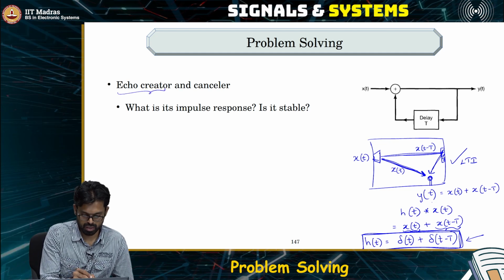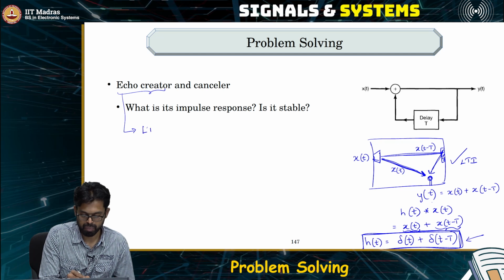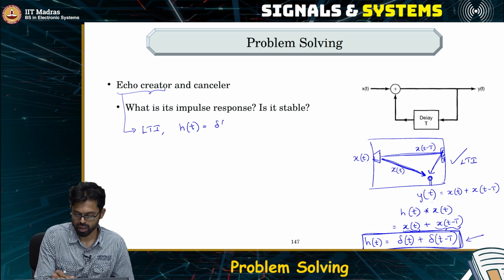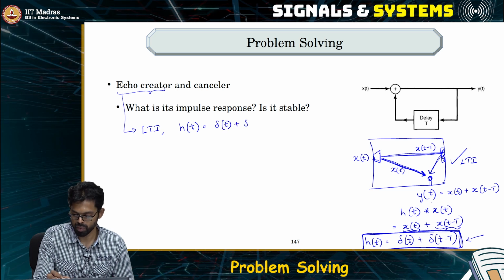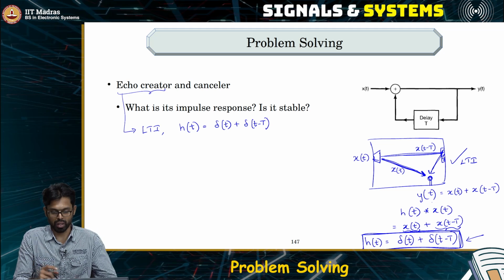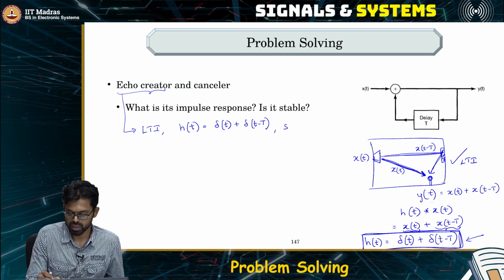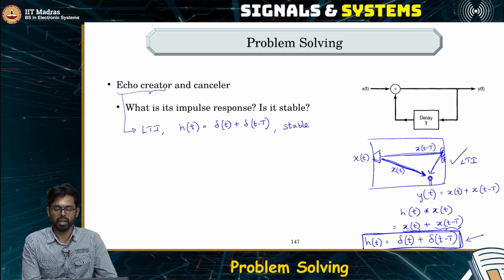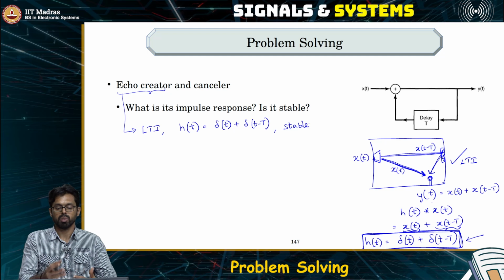So, the echo creator system, it is LTI. It has an impulse response which is given by Dirac delta, and we know that the area of the Dirac delta function is just 1, which means this system is actually stable. Okay, and it is also causal. So we know the properties now.